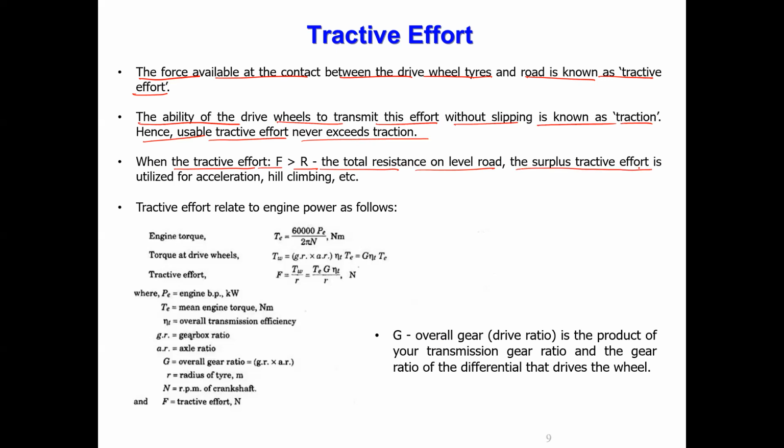The surplus tractive effort is utilized for acceleration, hill climbing, etc. Basically, we say that tractive effort is referred to as F. The friction between the road and the wheel is called R. When F, the tractive effort, is greater than R, then only the vehicle can move and accelerate. It can move. Right? That's what we are saying.